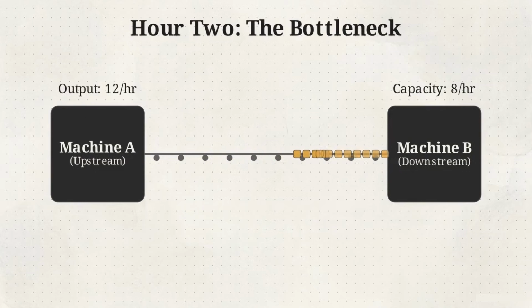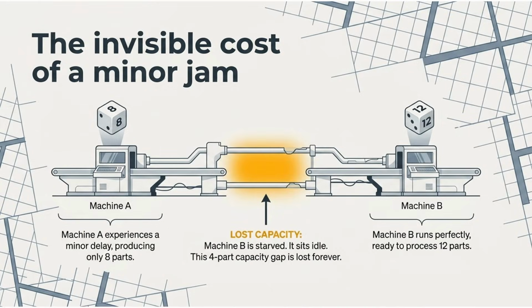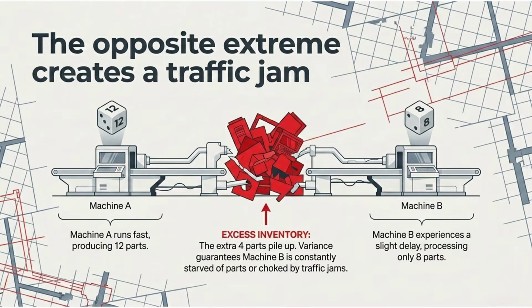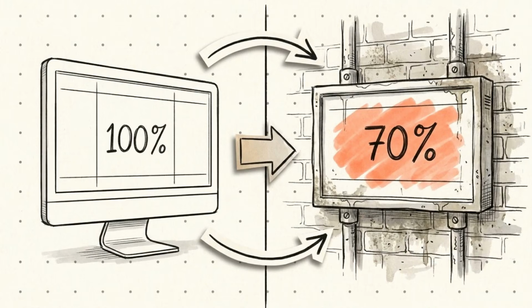In hour 2, the exact opposite happens. Machine A runs fast and pumps out 12 parts, but Machine B has a slight delay and can only process 8. All those extra parts violently pile up as a bottleneck on the belt. Variance constantly forces interconnected systems to be either starved of parts or choked by inventory. That is how an assumed 100% efficiency on paper degrades into a brutal 70% reality.